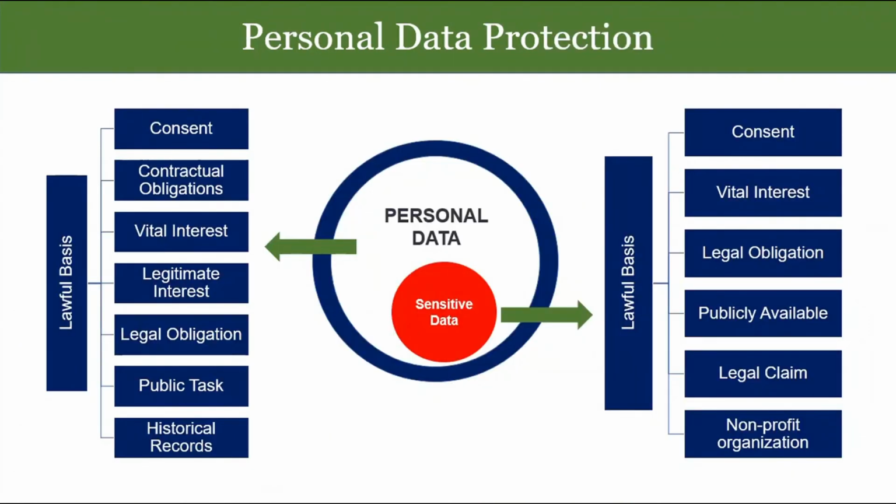So this is the big picture. If you process general personal data, you have 7 lawful bases. If you want to process sensitive data, your lawful bases will be reduced to 6. That's the big picture.